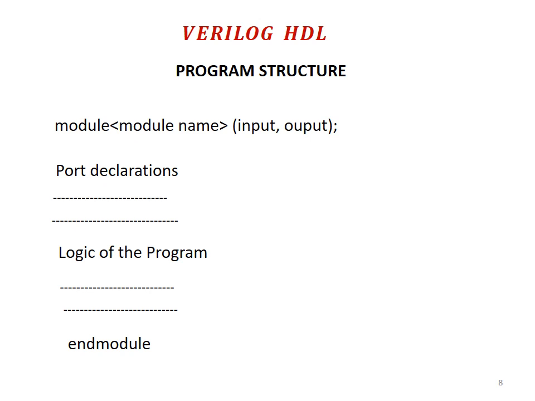In the next slide I am going to explain the representation of input and output ports in detail. After declaring the ports, you have to write the logic of the program. Again, I will explain this in a separate slide with an example. At the end of the module you have to write endmodule. Again it is case sensitive, you have to write in small letters. It's a keyword used in Verilog HDL. Therefore every program should begin with module and end with endmodule.